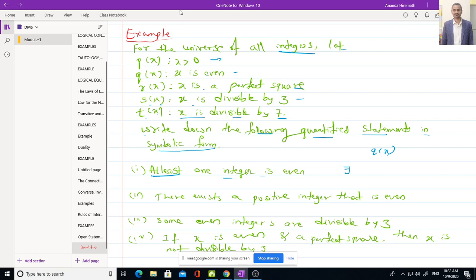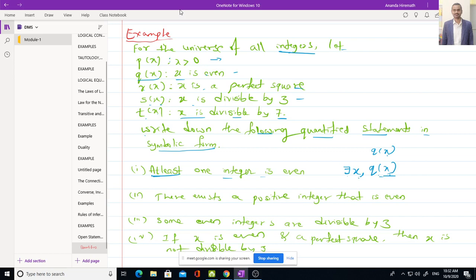At least one x exists for which x is even. X is even means Q of x. So there exists x such that Q of x, it means that at least one integer x is existing which is even.